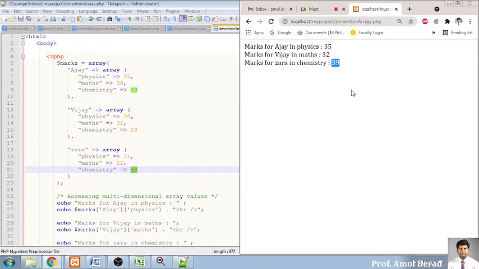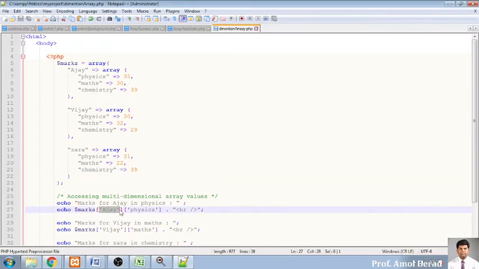You can retrieve the whole values also, and you can display them on the screen also. So you can do mathematical operations also, that is, addition of Ajay's physics marks with his mathematics marks and with his chemistry marks, and you can go for the total and the percentage of Ajay for that semester also. That type of operation I'm expecting from your side as far as two-dimensional arrays are concerned.